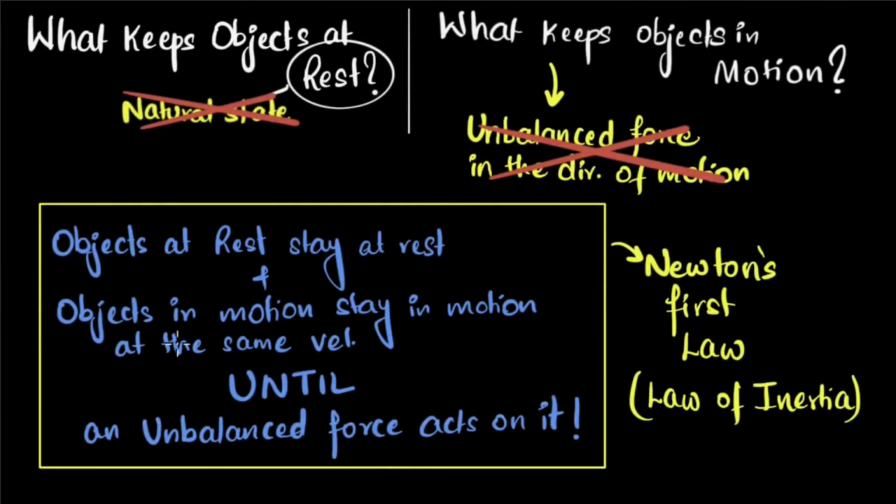Finally, I want to reiterate that if this part seems very hard to digest for you, you're not alone, my friend. Because we are submerged in a world of friction and air resistance, it's hard to see this. But you could look up in space. In space, there is no friction or air resistance, and that's why planets continue to move forever. The moon continues to move forever. The motion of the planets and the stars and the moons reminds me of this part of Newton's first law, and I hope it helps you too.